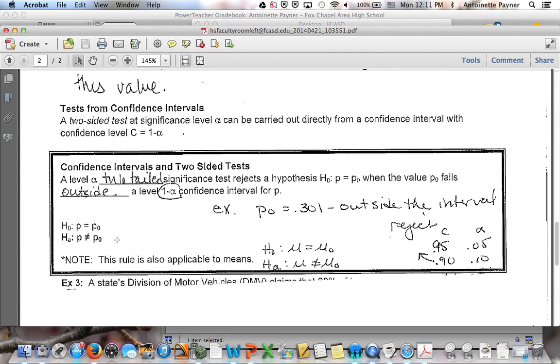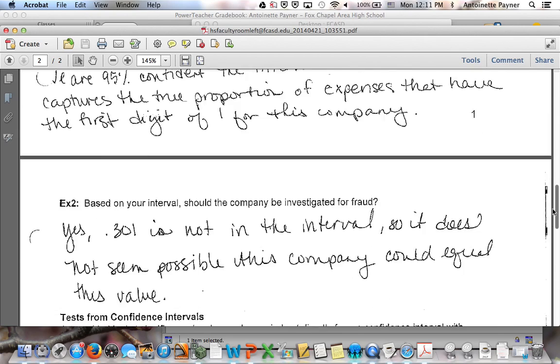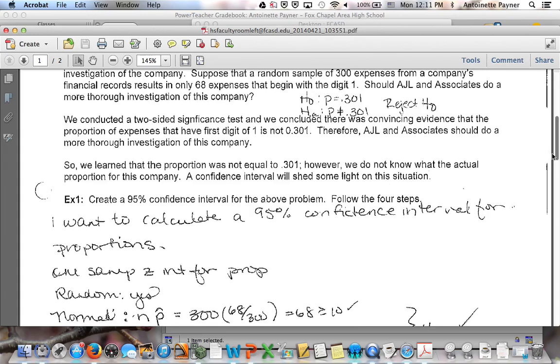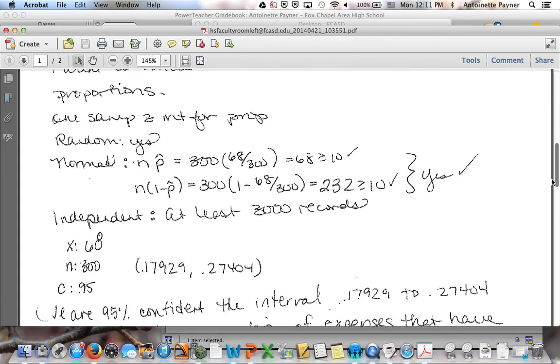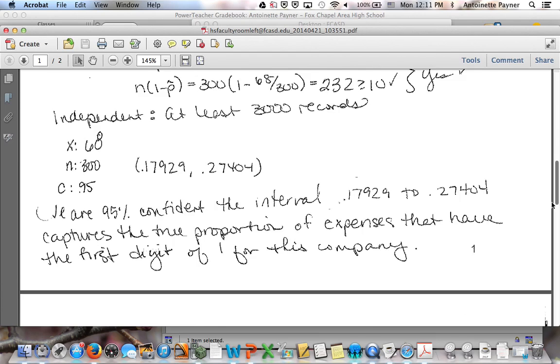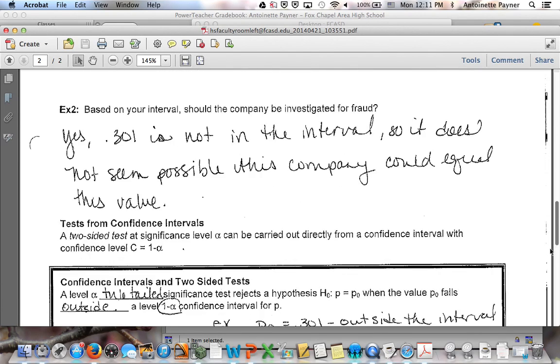You can only do this comparison between confidence intervals and tests if you're doing a two-sided, two-tailed test. There are one-sided confidence intervals, but we don't cover that in this course. You could also apply this rule to means, carrying out a two-sided test of means as well. That's basically the idea of this section: to show you how you can use a two-sided confidence interval to carry out a two-sided hypothesis test. And that's it.